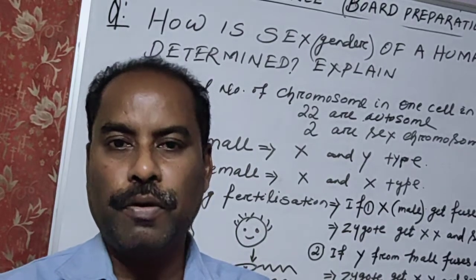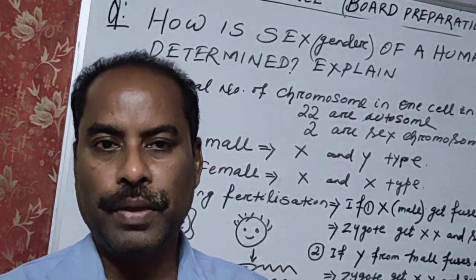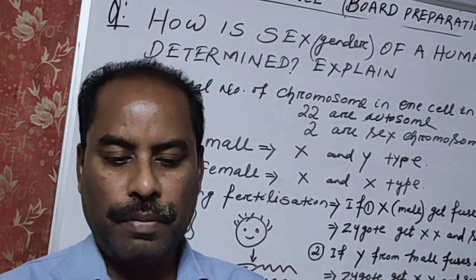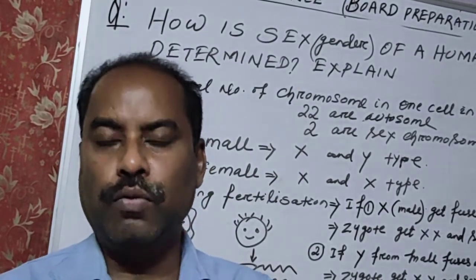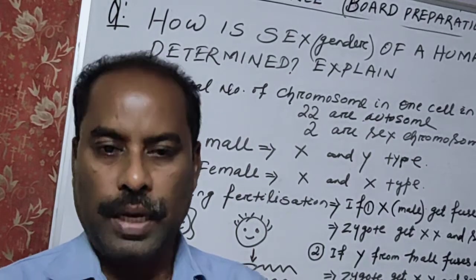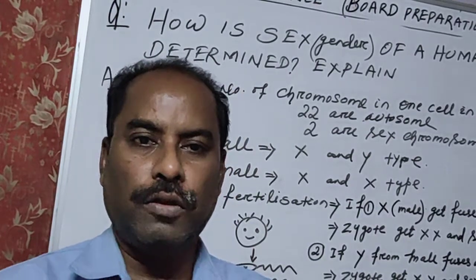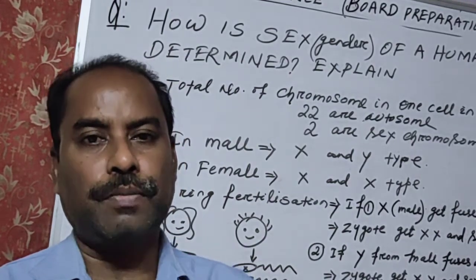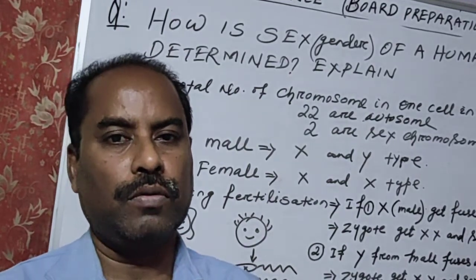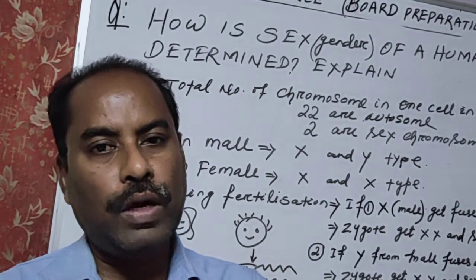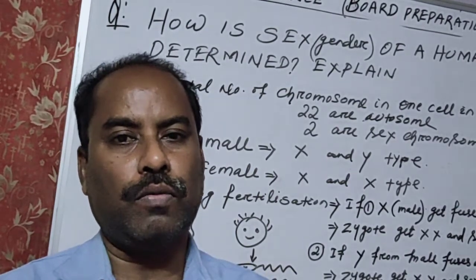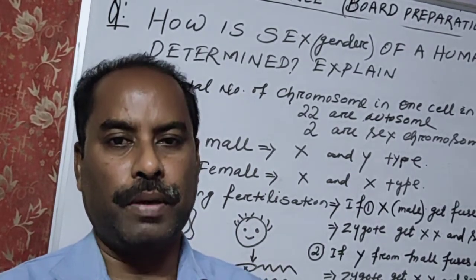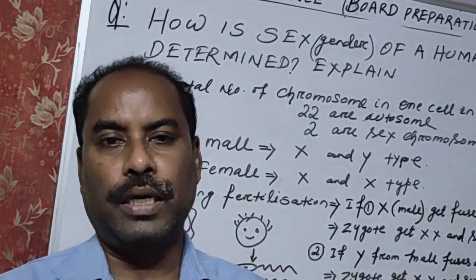The egg waits there for the sperm, and if the sperm fuses with the egg, we call it fertilization. During this fertilization the sex is determined, and when it takes place, even the mother does not know. The mother can know only after at least 1 month, when there is a menstrual cycle problem. Then the mother can know.